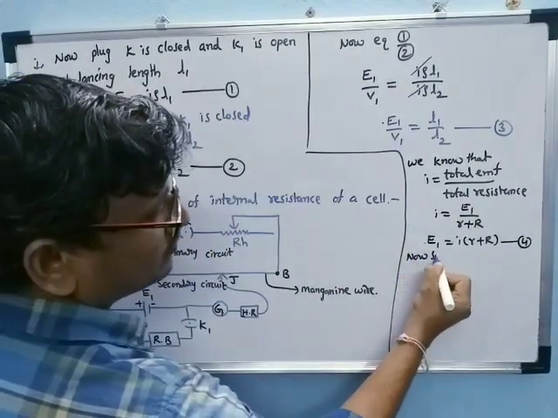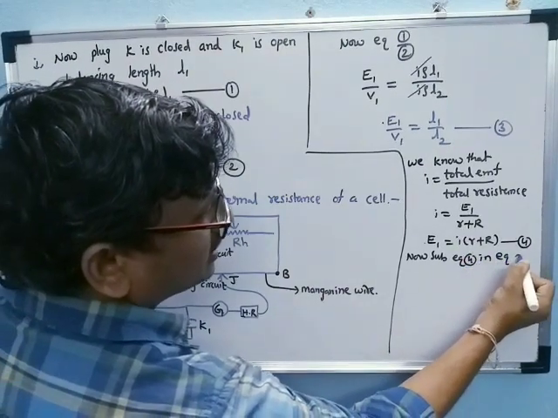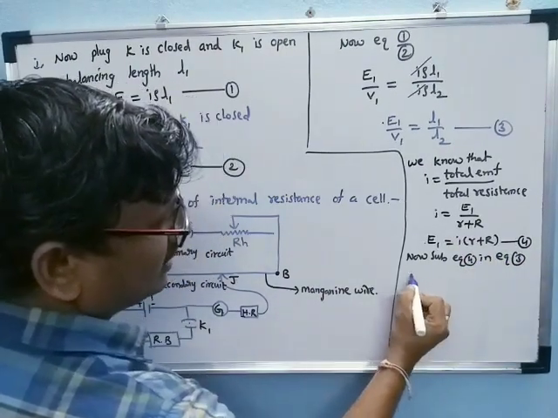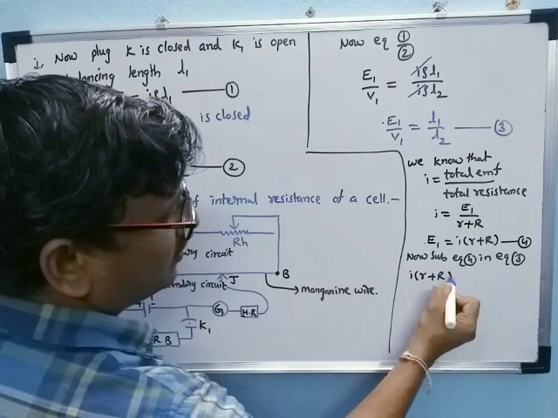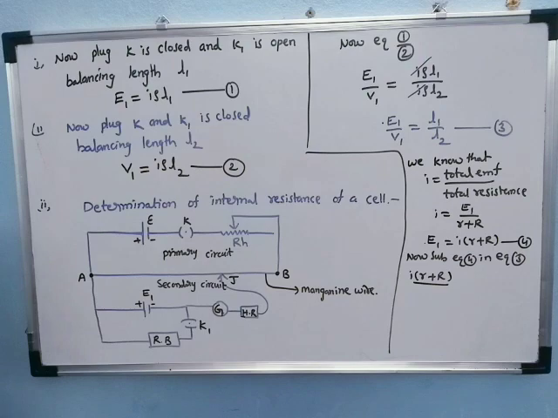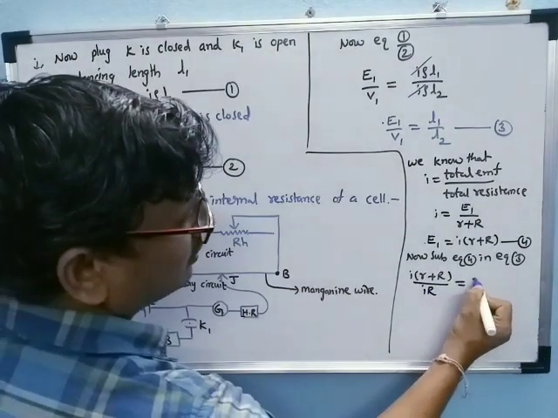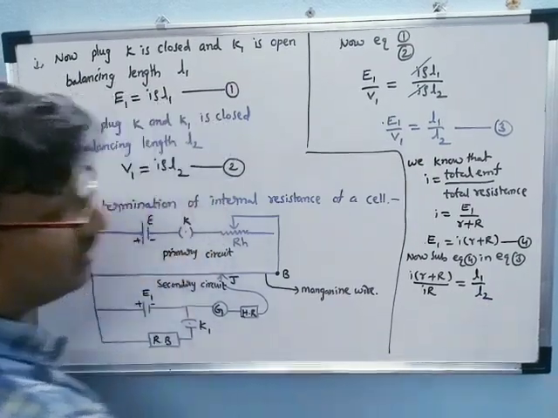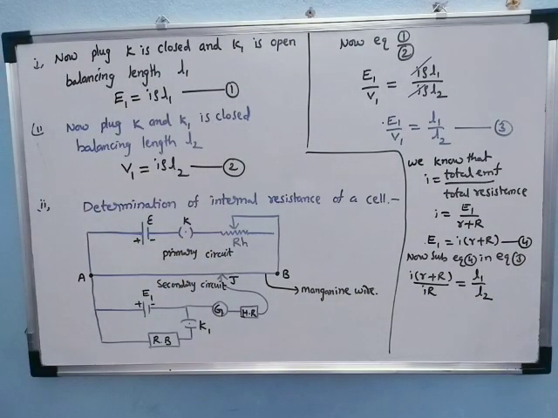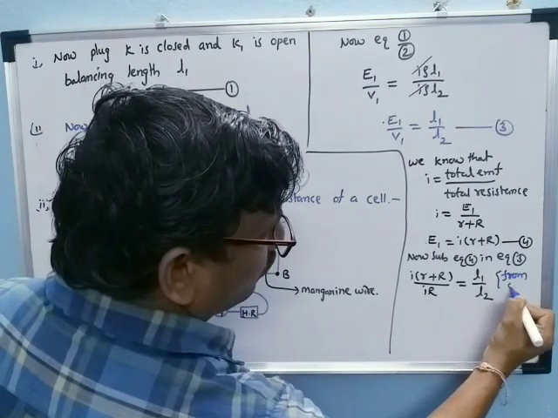Now substitute equation 4 in equation 3. Then I into small r plus capital R by V1, and V1 is nothing but, from Ohm's law, I into R, is equal to L1 by L2.